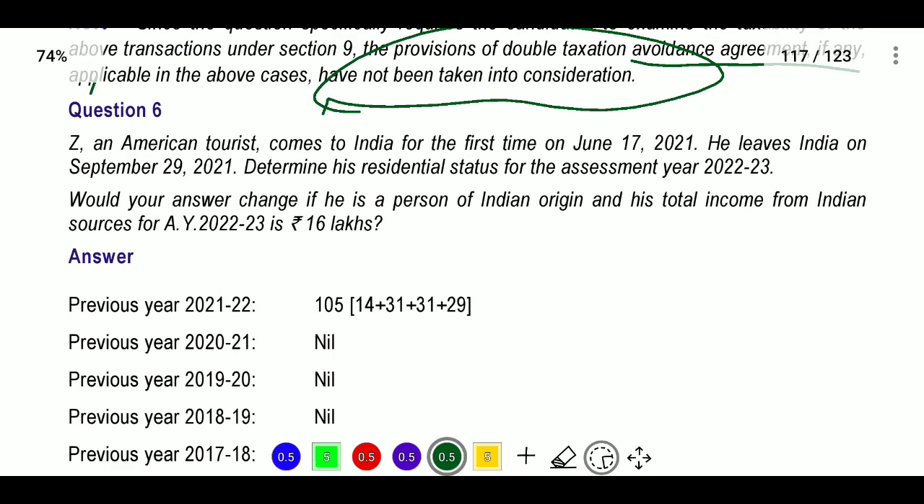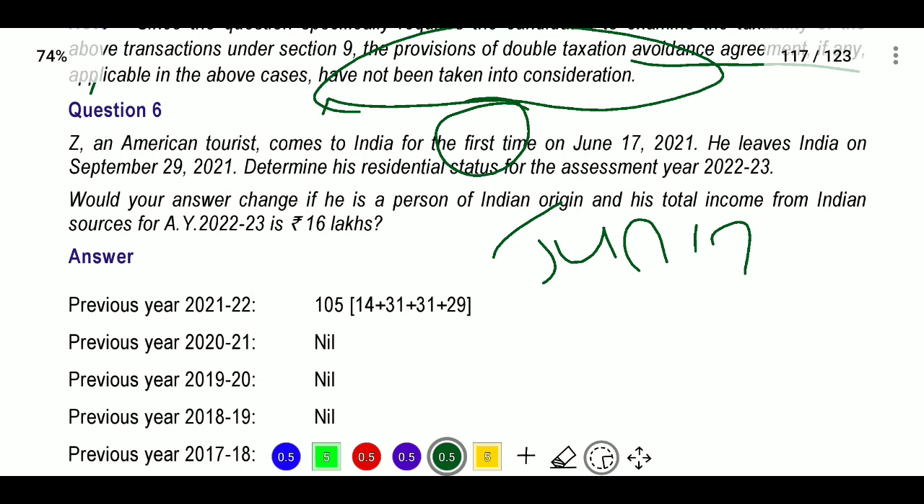Next, question number 6. What is there in question number 6? Jed, an American tourist, comes to India for the first time. First time means he was not in India in the last year. He came in June 2017, and how many days has he stayed in India? He leaves India on September 29th. So up to September 29 he stayed in India.